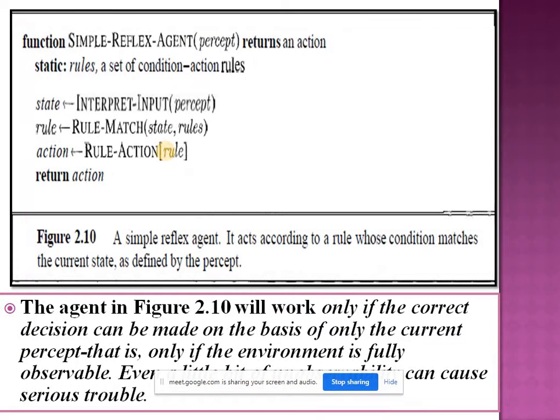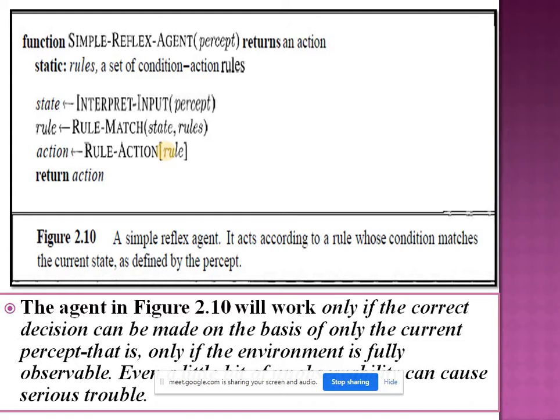Okay. The function simple reflex agent: input is percept and its output is action, means it receives the percept input and performs the action. Okay. Static is rules. Rules consist of a set of condition action rules. In that, next is state.